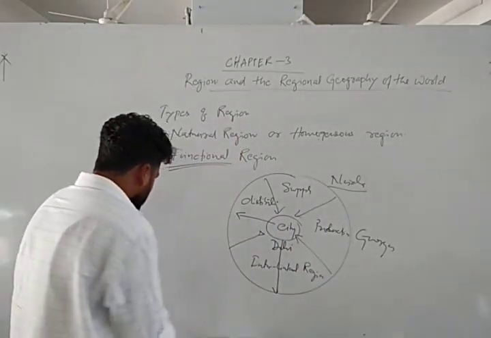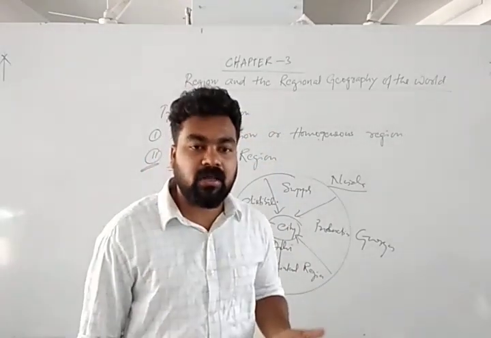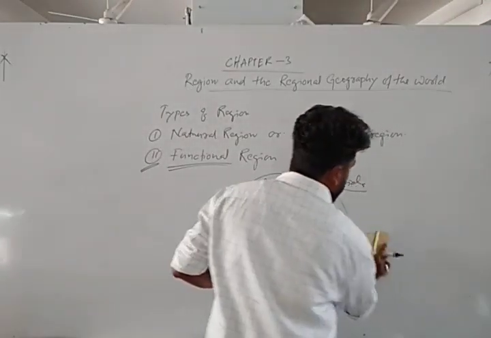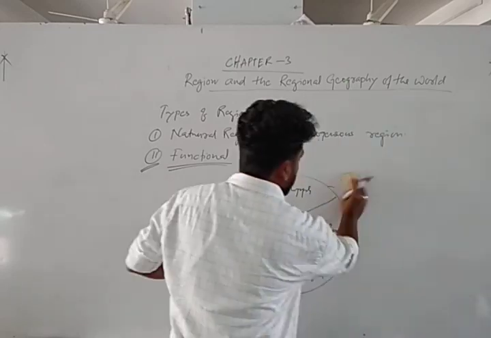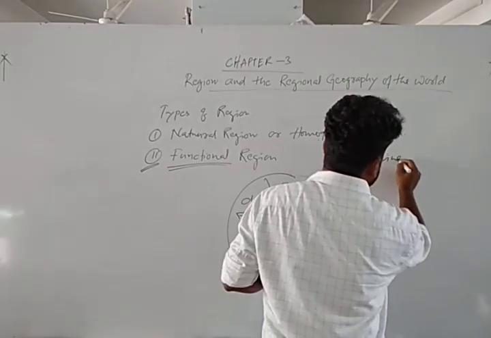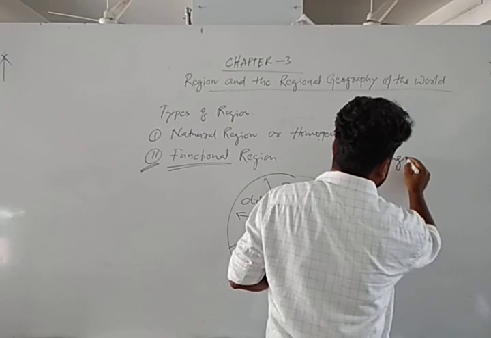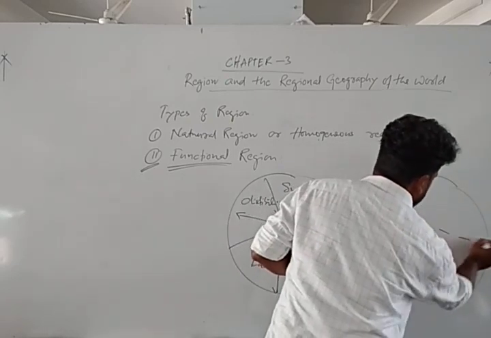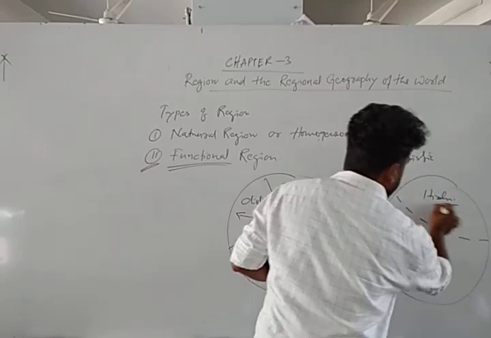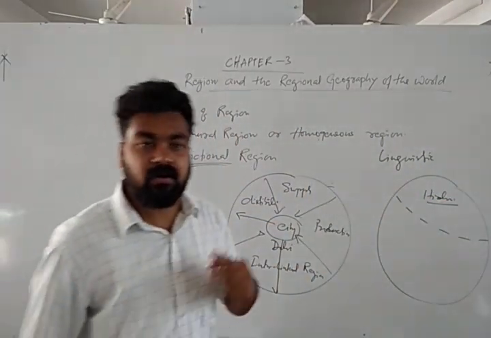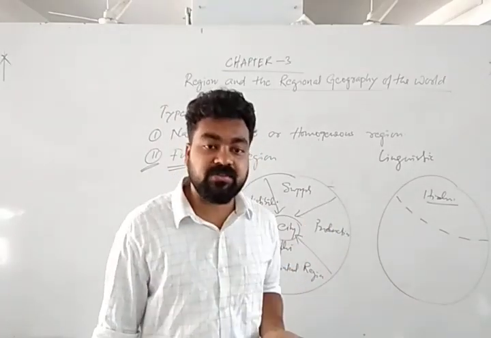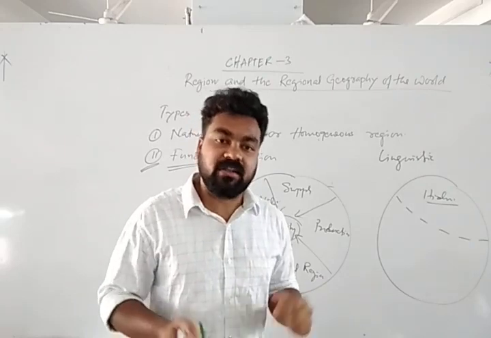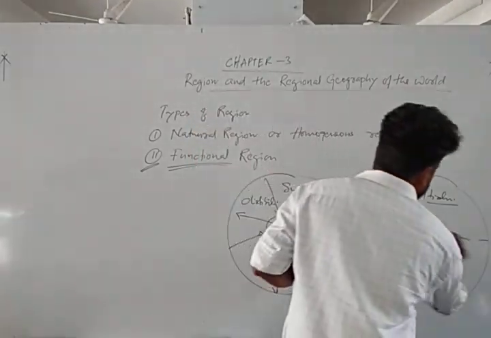So not only natural phenomena and not only functional relationships, but some regions are there, just like the linguistic region. We know the linguistic region is where the same language group is spoken. Suppose this is a region where the Hindi language is spoken. That means their main language is Hindi. So on the basis of the same language, we can consider it a natural region. Suppose this northern India is a Hindi linguistic region.